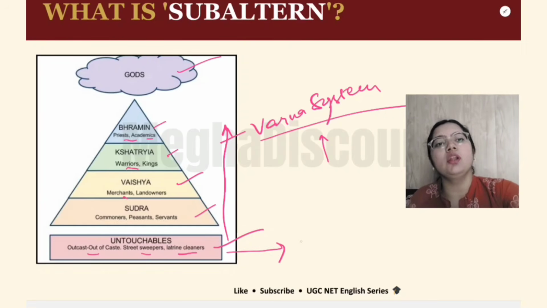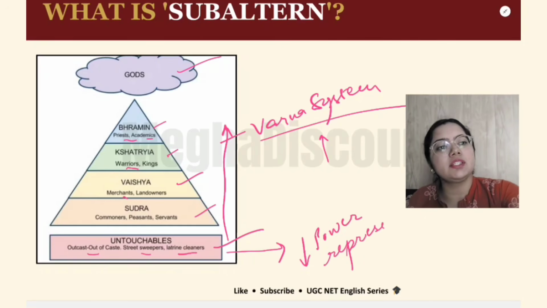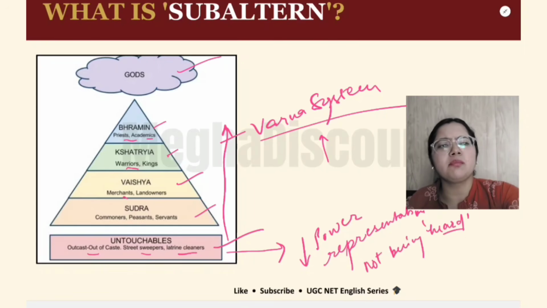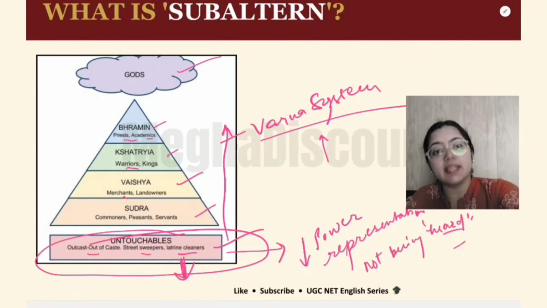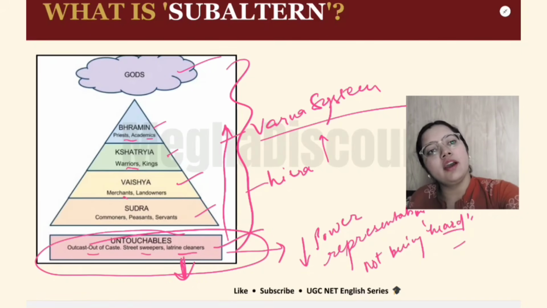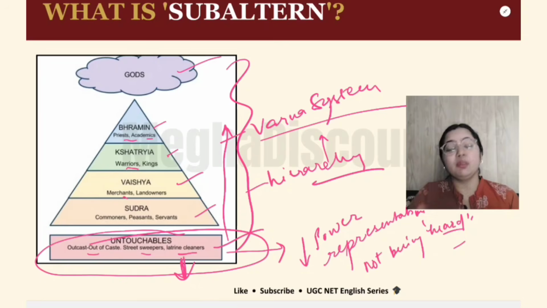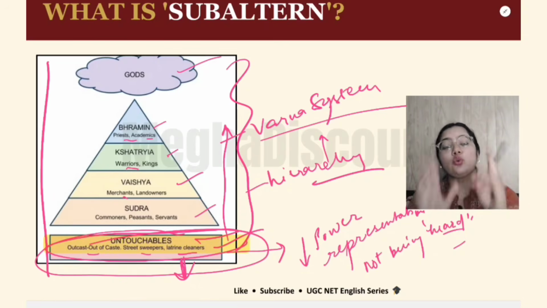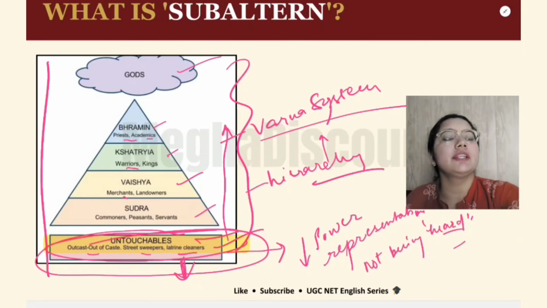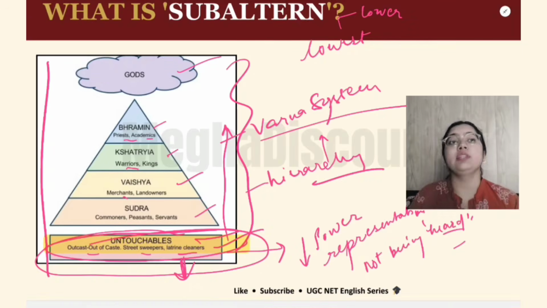So these are the people who are lower in power. They do not have any power. They have no representation. They are not being heard. Nobody listens to them. They do not make policies. So subaltern are basically these people, or we can say the people who do not even belong to this hierarchy, not even this place, not even this place. So those are known as subaltern. It is a kind of lowest of the lower. So these are these people.